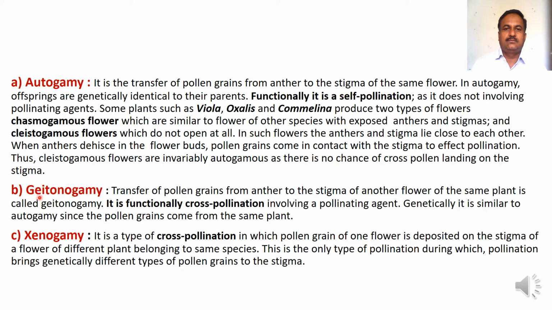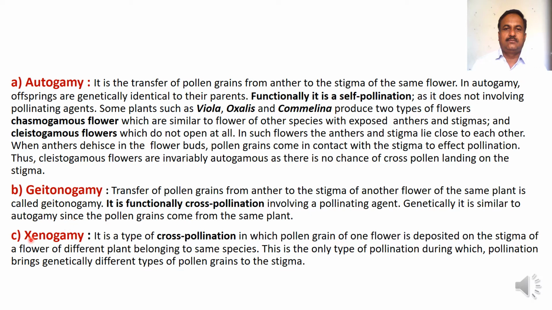Second type is geitonogamy. It is the transfer of pollen grains from anther to the stigma of another flower of the same plant. It is functionally cross pollination involving a pollinating agent. Genetically, it is similar to autogamy since the pollen grains come from the same plant.